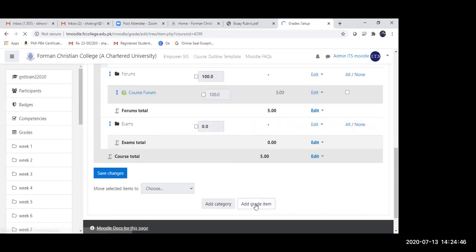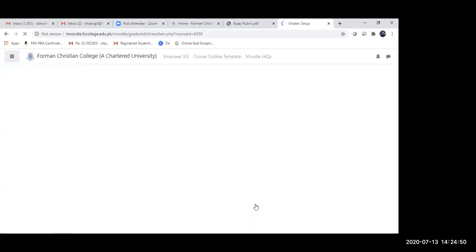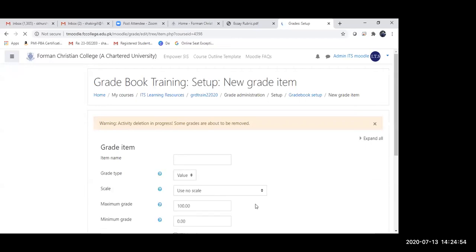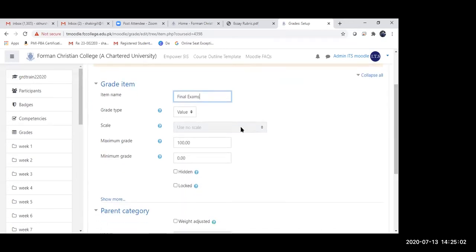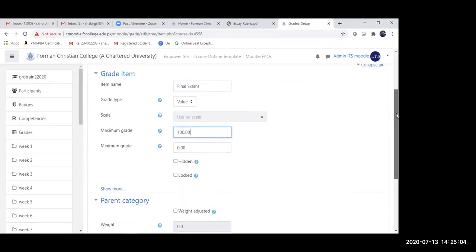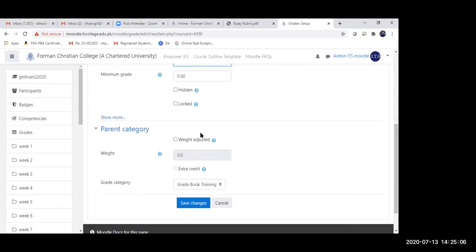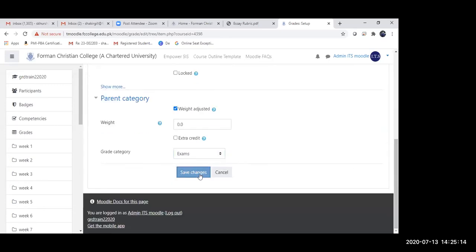If I have to import my grades for a certain item into my gradebook, the best thing is to create the add a grading item. So I'm just going to call it final exams. I'm going to leave the maximum grade at 100, and then I'm going to move it under exams and save the changes.